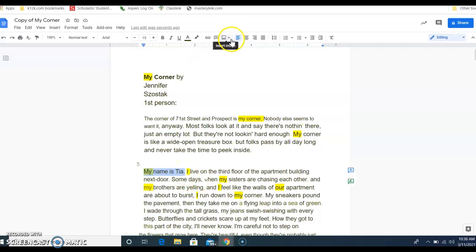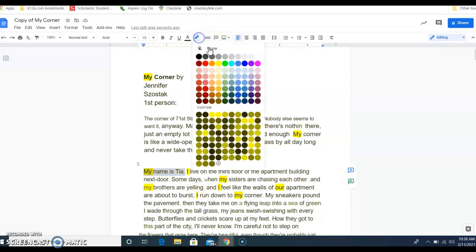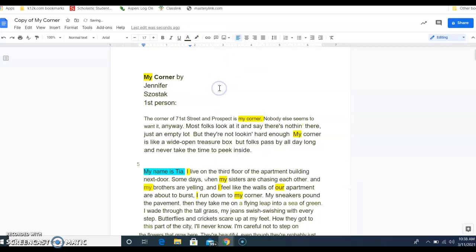And that is told right here in this sentence. So I'm going to go back into my highlighting, and I'm going to highlight it a different color. Let's highlight it blue just so it stands out. So who actually is the person that's telling the story? She says, my name is Tia. I live on the 3rd floor. So this is being told by Tia. She is the person telling the story.